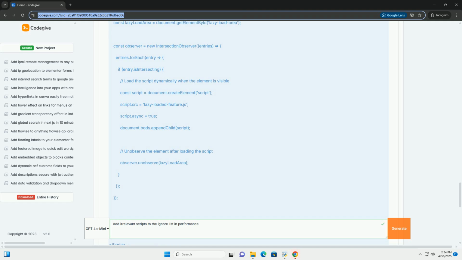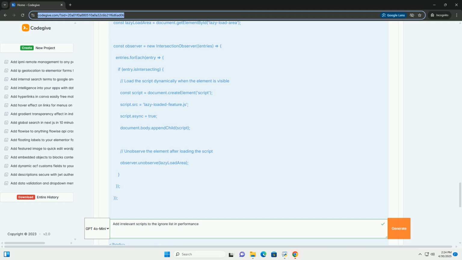Avoid delaying scripts that are essential for critical user interactions. Progressive enhancement. Implement your website using progressive enhancement, meaning that core functionality should work even if JavaScript is disabled. Use noscript tags to provide fallback content or features.